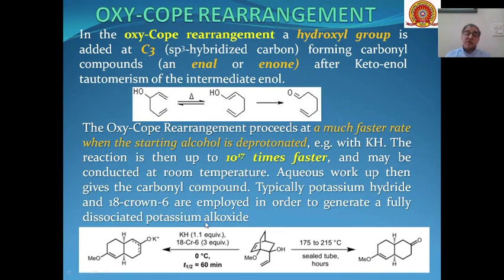Whereas when we do the same reaction in the presence of potassium hydride using 18-crown-6 as the phase transfer catalyst, the reaction can be done at 0 degrees centigrade in 60 minutes. This takes hours at such a high temperature, whereas this can be done at 0 degrees centigrade in just 1 hour. After neutralizing this with acid, we can get the same product.